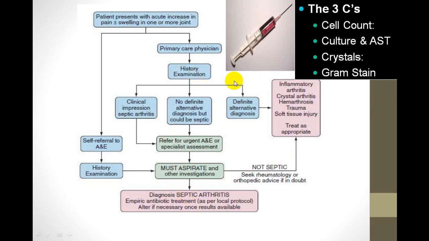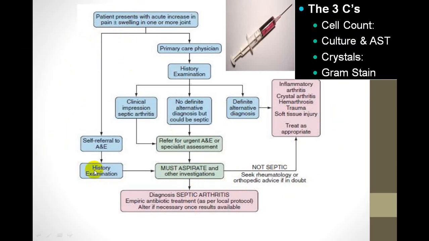Your alternative diagnosis is there. You are not 100% sure that it is pyogenic. Again, if you are suspecting crystal arthritis, joint aspiration is a must. So in all these conditions, to differentiate septic from crystal arthritis, joint aspiration is a must. And if the person gets relief of symptoms by a preliminary treatment, then you may wait and watch.